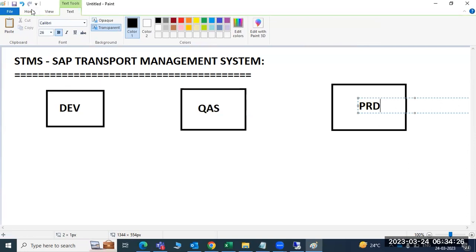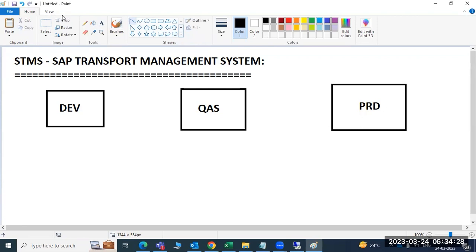The development team will develop the objects, code, whatever it may be. They will do the development activities here. After that, how can they move it to production? We cannot do all the activities in the production system.